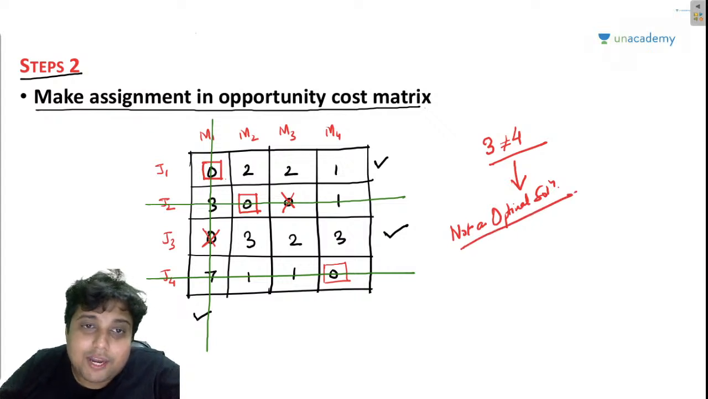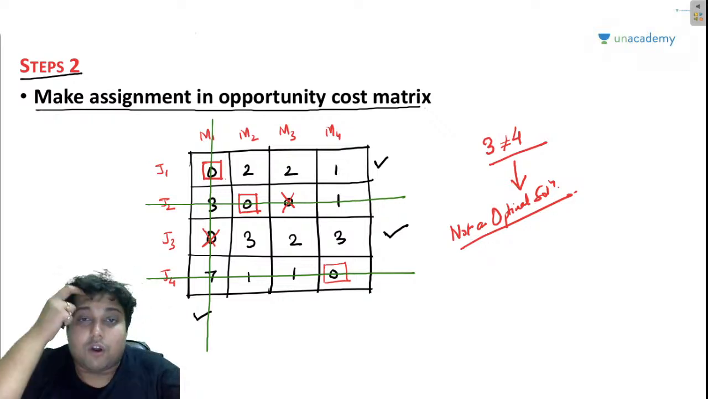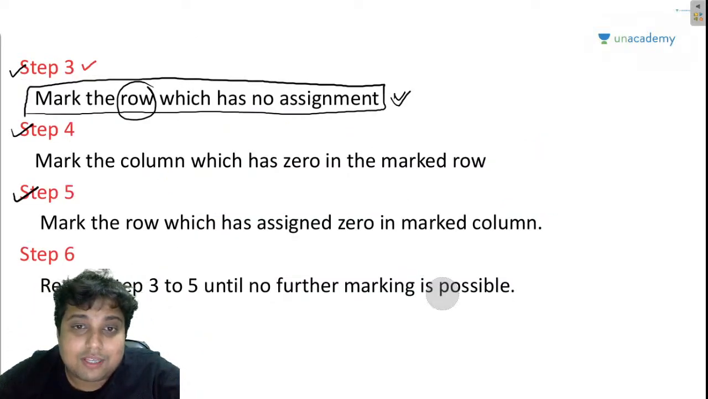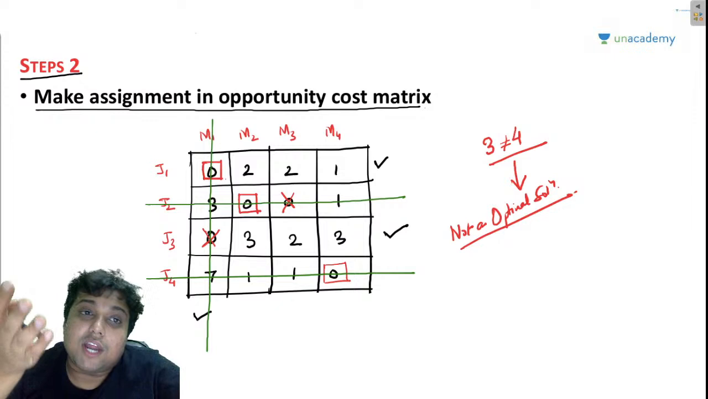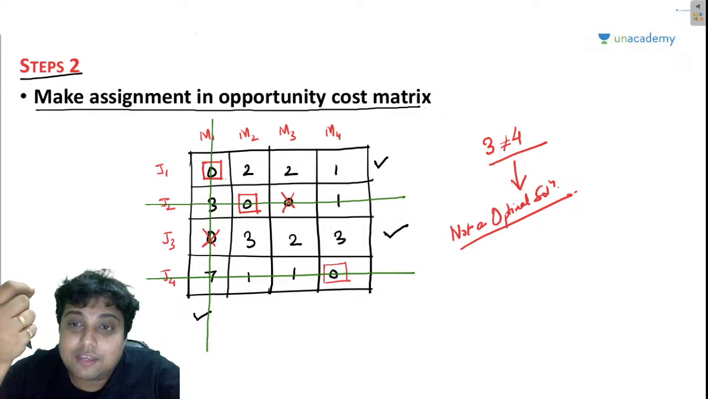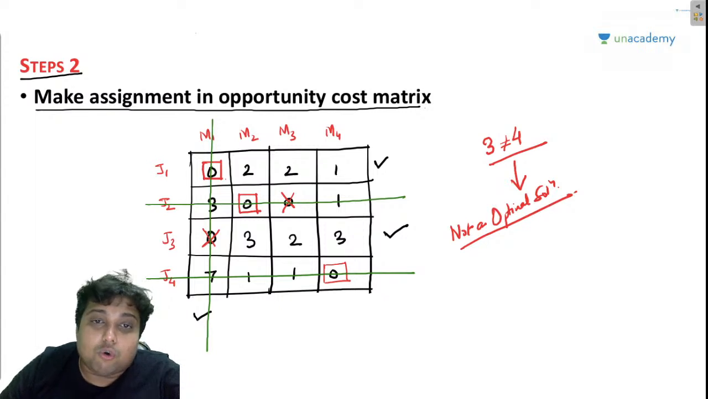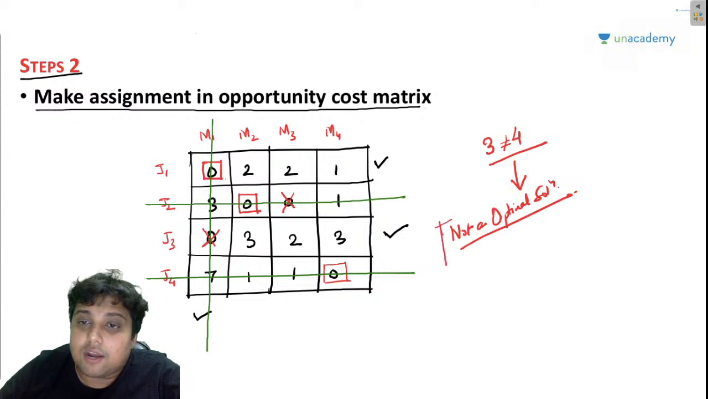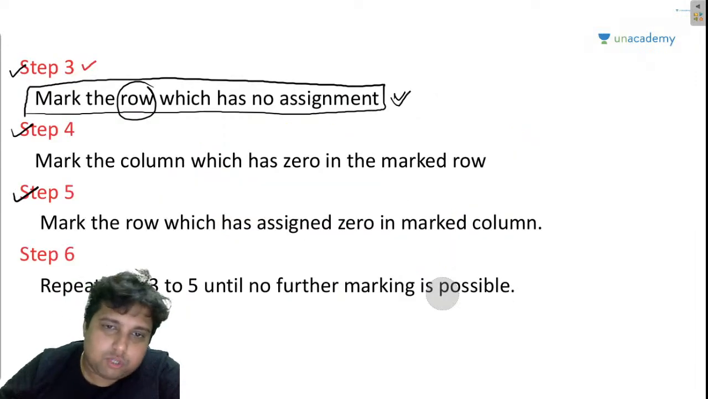The assignment that I have made, that is job 1 to machine 1, 2 to machine 2, 4 to machine 4, this is not an optimal assignment. Whatever assignment we have done, which I told you how to do in step 2, is a feasible solution, right? But the optimality test that we have performed, where I marked these rows and columns and drew these lines, suggests that this solution is not an optimal solution.